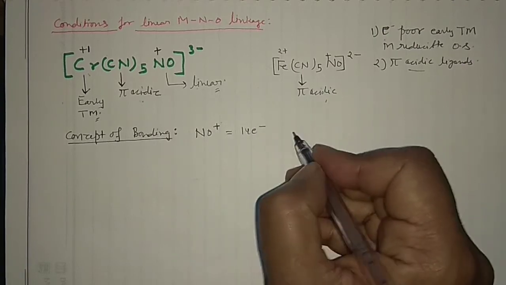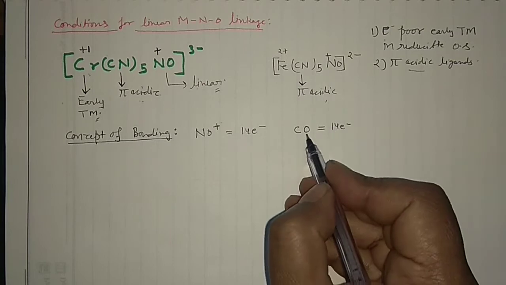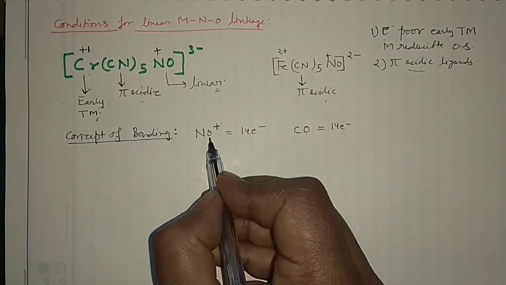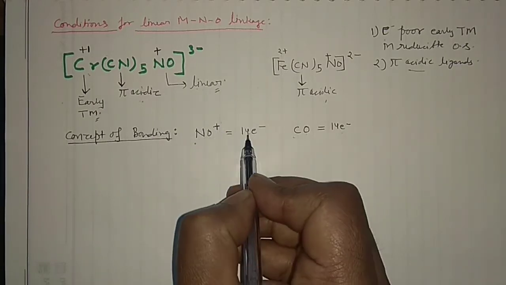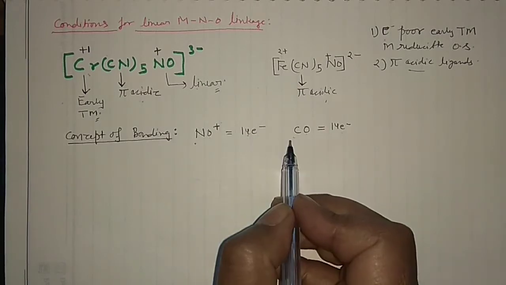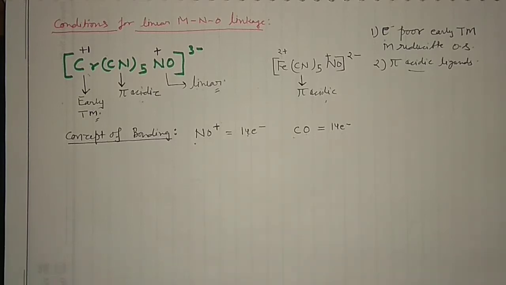CO also has 14 electrons, 8 plus 6. For NO minus, 8 plus 7 is 15, plus the charge of -1 makes 14 electrons. So these two are isoelectronic species. This is very important, and you should know how the bonding will occur in these cases.